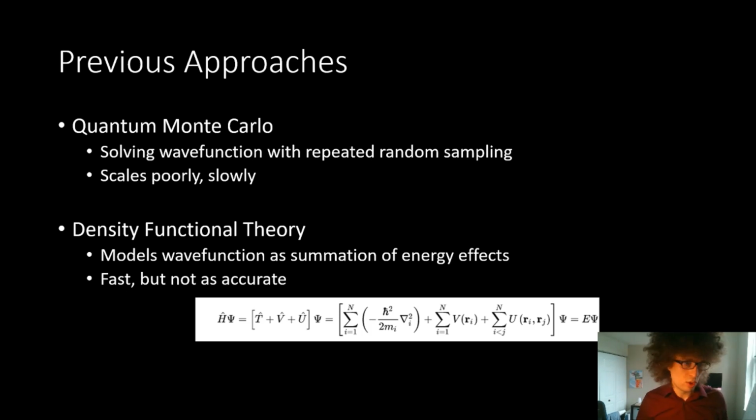One of the ways is using a quantum Monte Carlo simulation, which involves repeated simulations from random sampling of different structures. This tends to work out pretty well when you have pretty small molecules, but once you get larger molecules, it tends to take a really long time because you essentially have to do a bunch of experiments. That takes a lot of time.